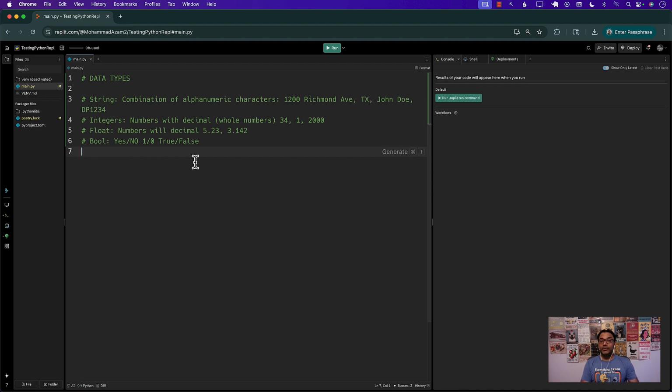Now, in the next lecture, we'll be looking at variables, how to define variables, and how to use variables. We're also going to see string concatenation and how that works.